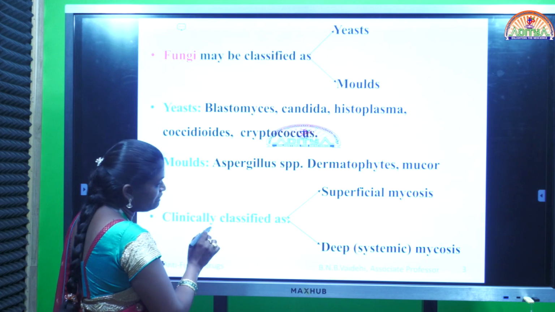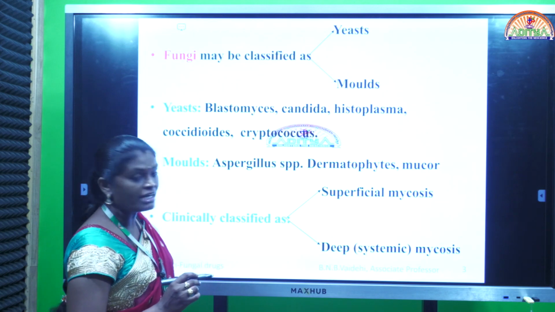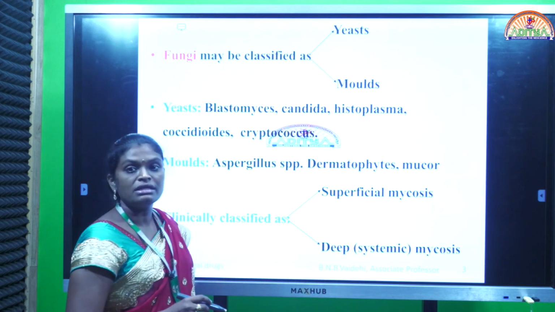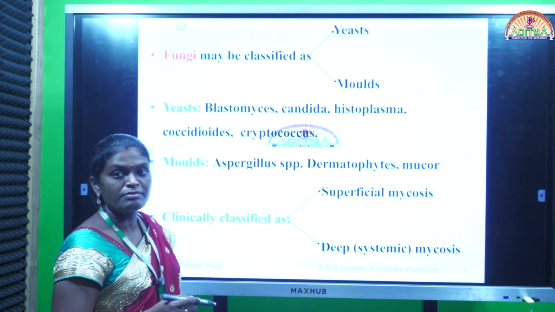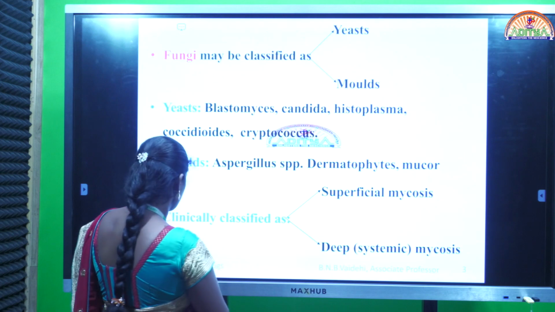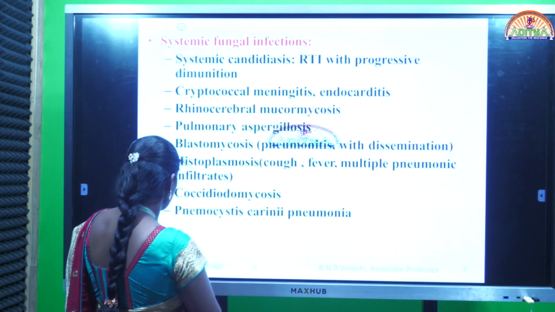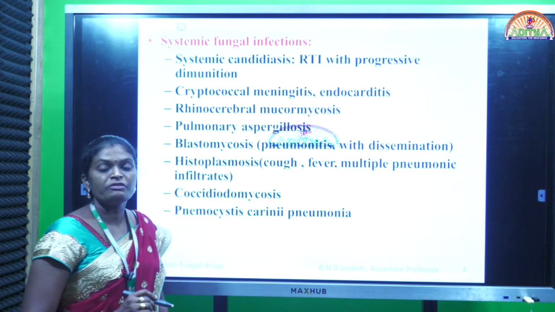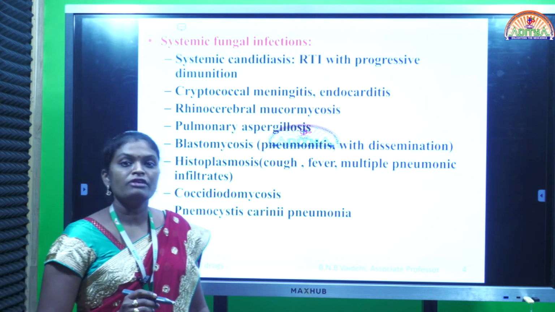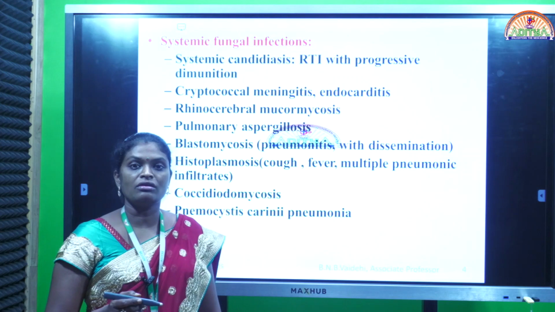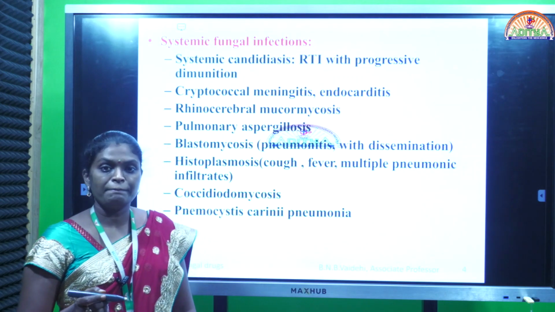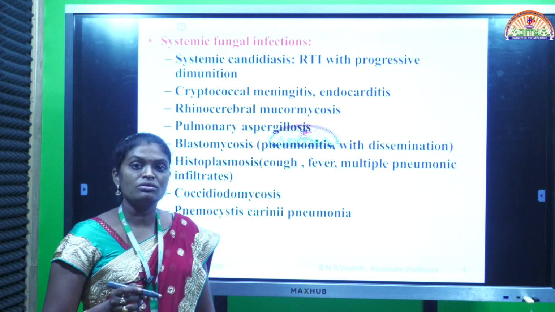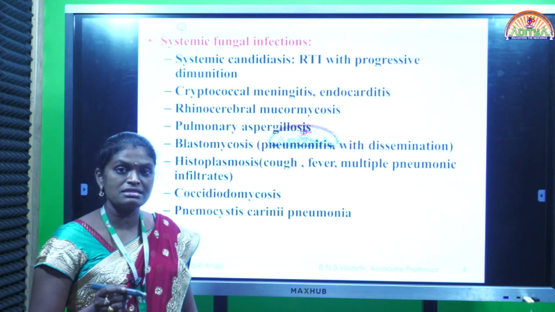Fungal infections are classified as superficial mycosis and deep mycosis. Deep mycosis can also be called systemic mycosis. Superficial mycosis means a fungal infection seen on the outer layers of the skin. The parts of the body mostly affected by fungi are the skin, toes, nails, and lastly the scalp.